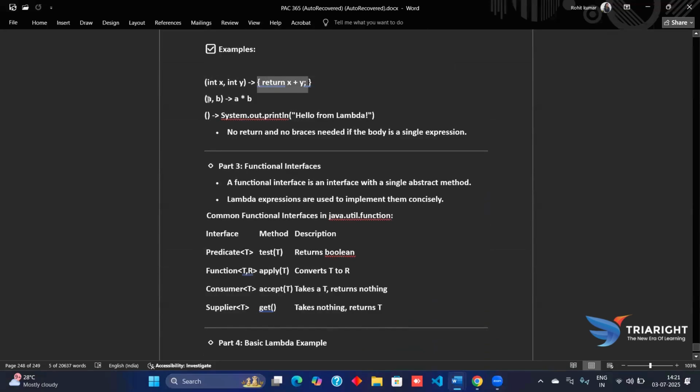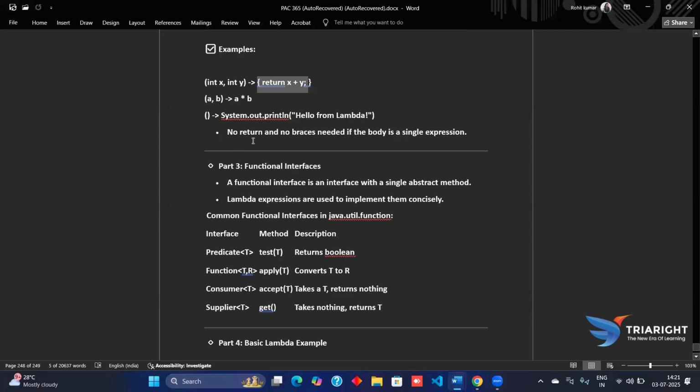Now a comma b in the parentheses, and in the body part the operation is performed on a and b. And System.out.println inside the parentheses prints hello from Lambda.